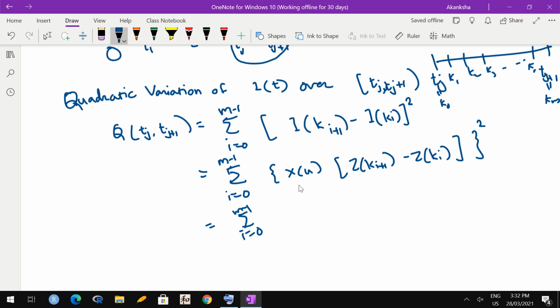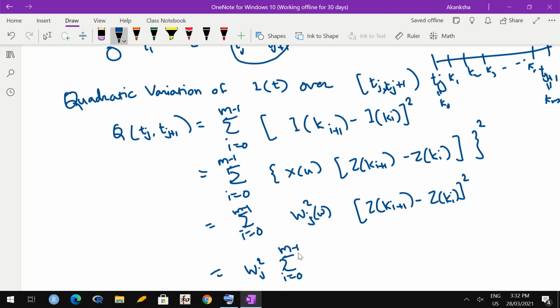So sum over I going from 0 to m minus 1. In yesterday's notation this would be wj, right, wj omega. So wj square and then z ki plus 1 minus z ki whole square. Okay, so far this is anyway square of the product, so I can square them individually. Okay, and wj is free from I, so it can come outside. So wj square sum over I going from 0 to m minus 1 z ki plus 1 minus z ki whole square.